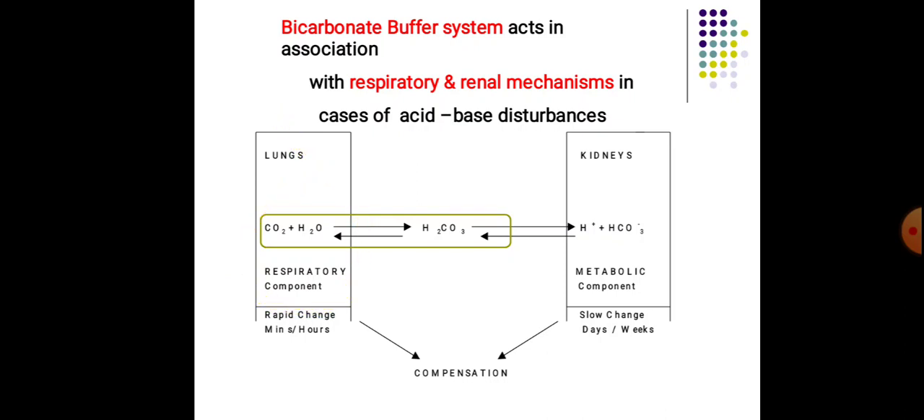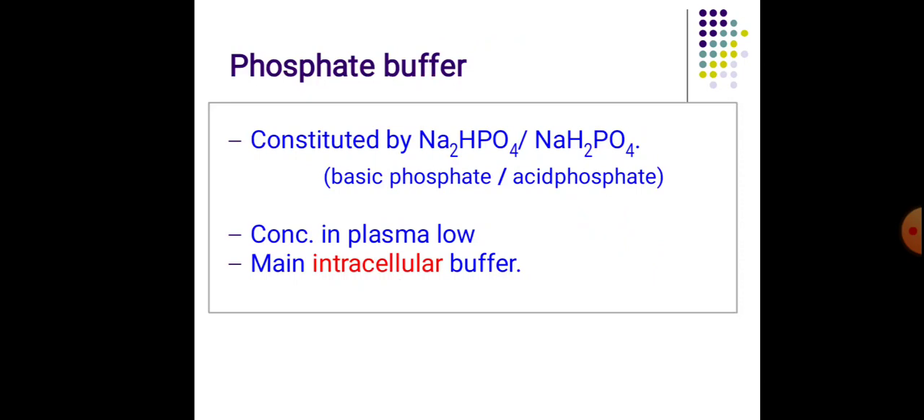And whenever there is a decrease in H+, H2CO3 gives H+ and HCO3-, and this HCO3- will be expelled by the kidney. Next, about the phosphate buffer. The phosphate buffer is constituted by basic phosphate and acid phosphate, that is Na2HPO4 and NaH2PO4. Its concentration in the plasma is low, and it is found mainly intracellularly, that is, it forms an intracellular buffer.